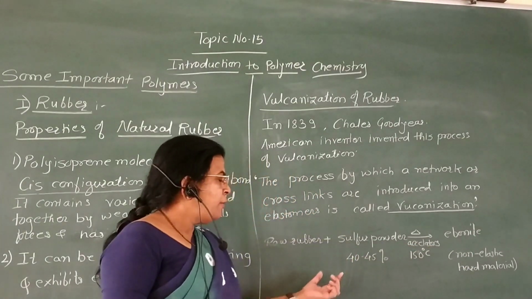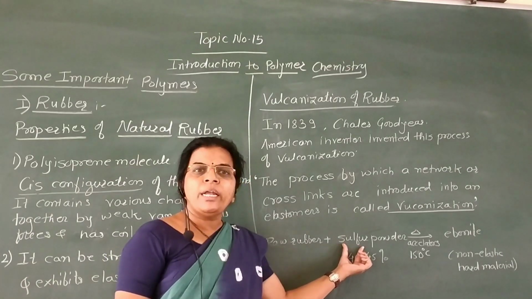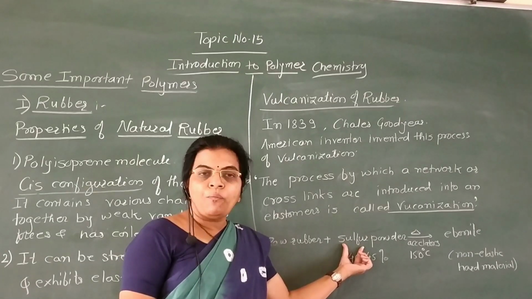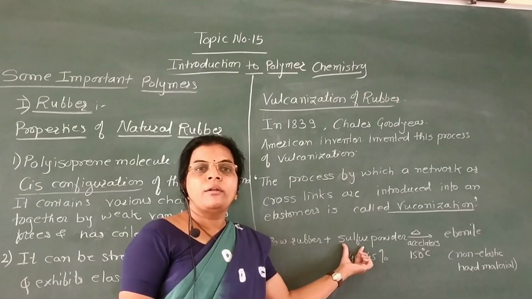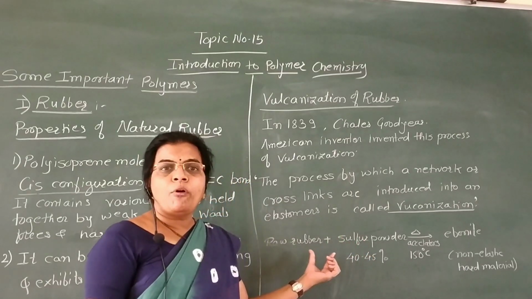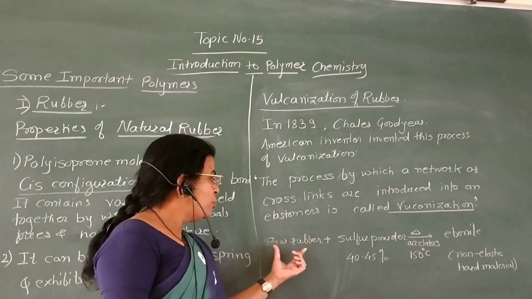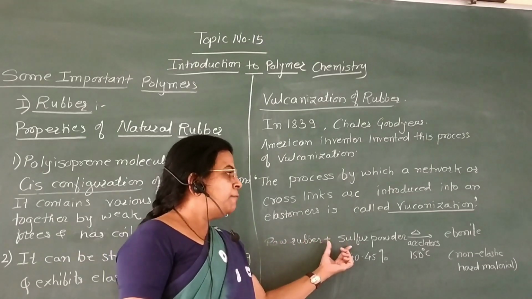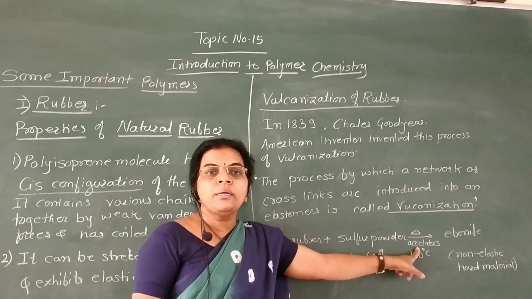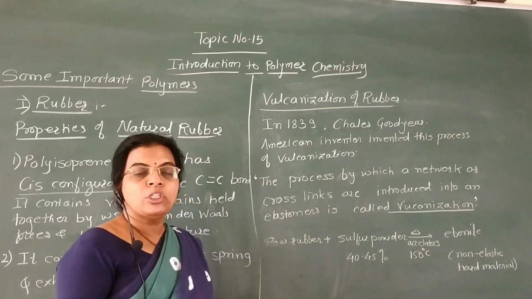Now here, if we decrease the quantity of sulfur powder, then we get different types of rubber, that is soft rubber, semi-soft rubber or hard rubber. Here we can prepare any type of soft, semi-soft or hard rubber by using raw rubber and sulfur at high temperature and by using a chemical substance known as accelerator. This is the vulcanization of rubber.